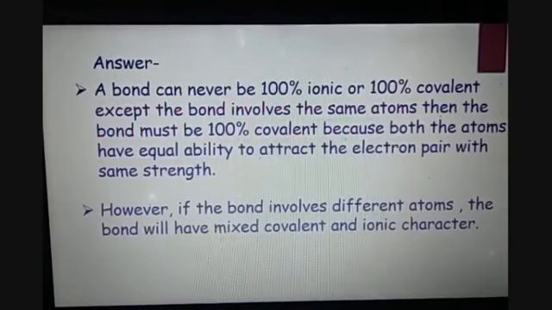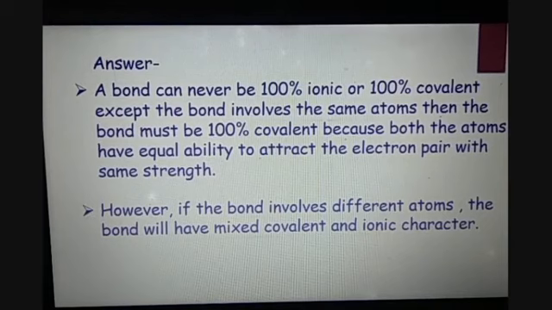And the answer is that a bond can never be 100% ionic or 100% covalent, except if the bond involves the same atoms, then the bond must be 100% covalent, because both the atoms have equal ability to attract the electron pair with the same strength, and that is why the covalent bond which is formed between the same atoms is 100% covalent in nature. However, if the bond involves different atoms, then the bond will have mixed covalent and ionic character.